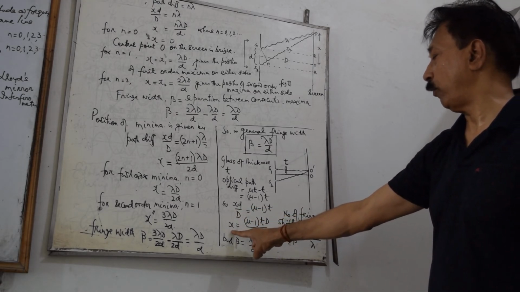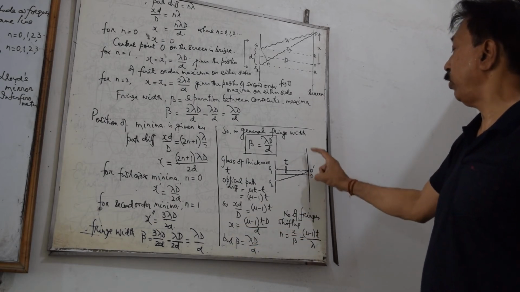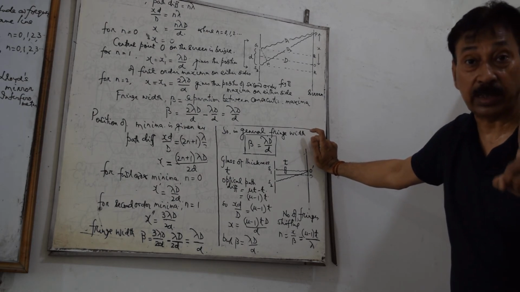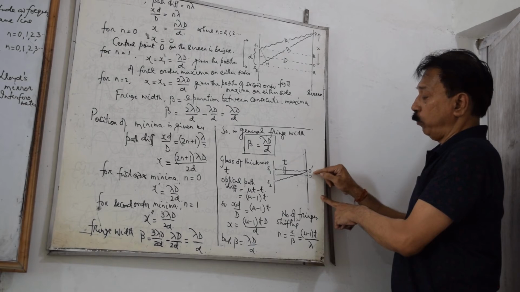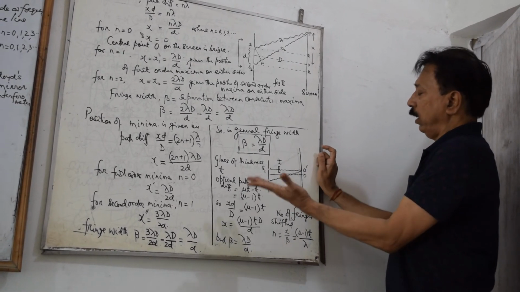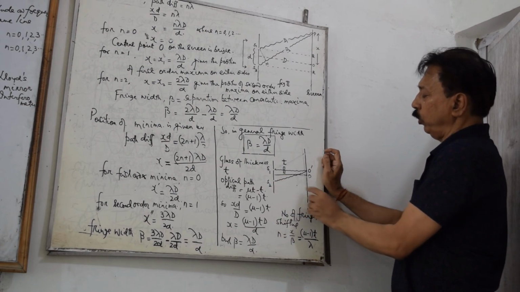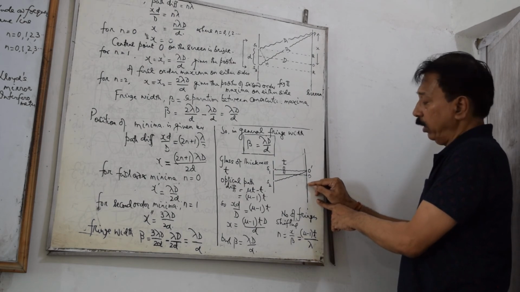This gives you the value of x, and this is the point where the central fringe shifts. The central fringe does not remain at the same point, rather it shifts upward in this case. If instead you put the sheet in the path of the beam coming out of the source S2, the central fringe will shift downward.